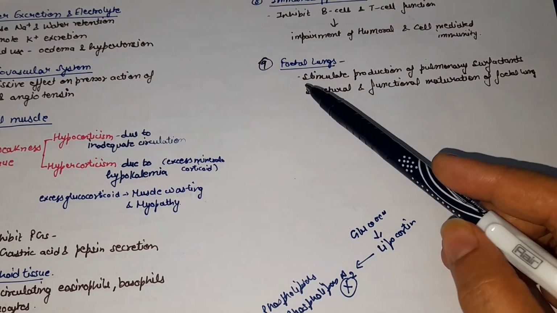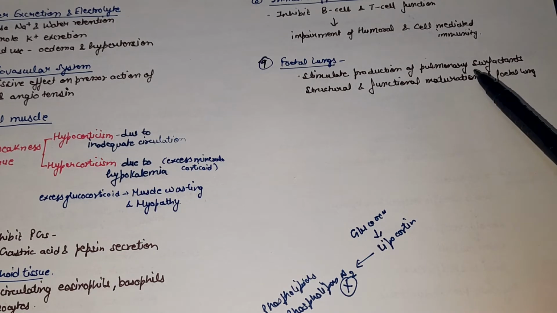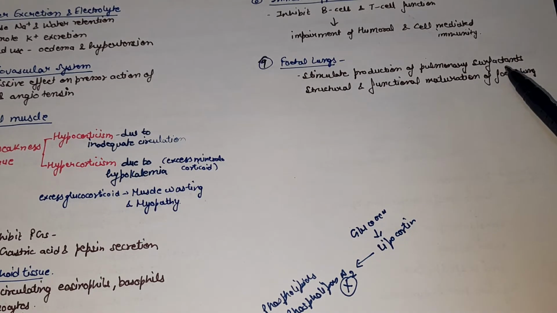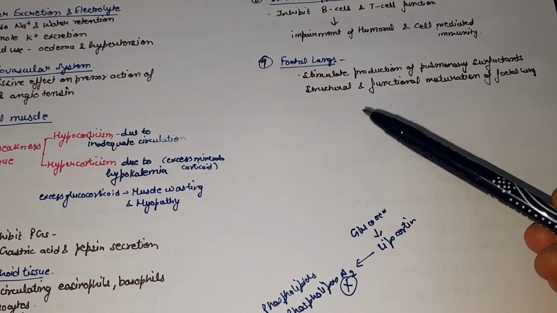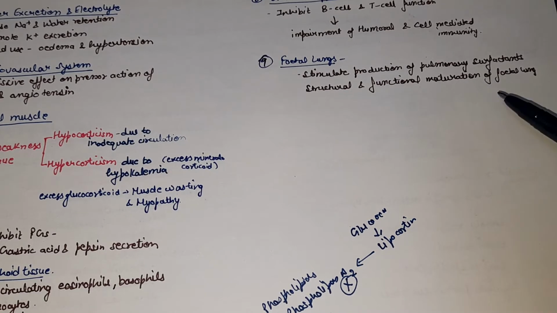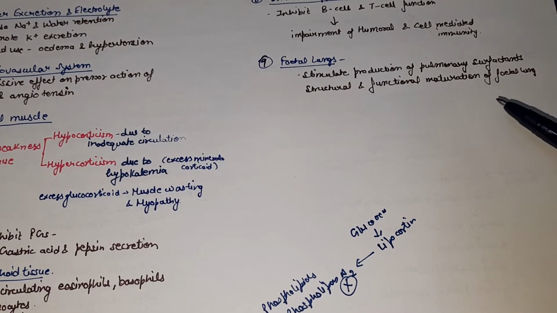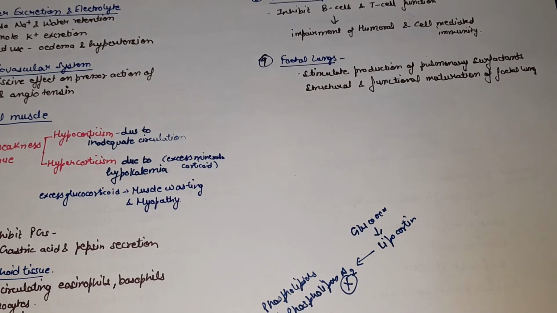In fetal lung, glucocorticoids stimulate the production of the pulmonary surfactants. So pulmonary surfactant will be released and they will cause the maturation of the fetal lung, and they also help in the structural and functional maturation of the fetal lung. So these were the pharmacological actions of glucocorticoids on different systems.